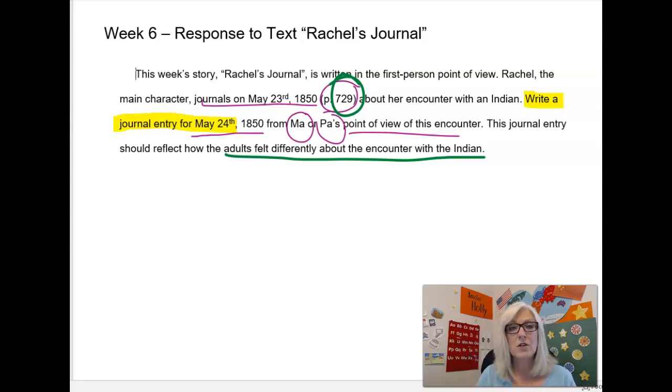When you are writing this entry, it's very important that you don't make up an entry about Ma and Pa and the children encountering the Indian. You need to really use the facts that Rachel puts in her journal, the way that she felt, and what she says about the way that the parents and the other adults felt about the encounter. When you write your journal entry, you should make it look kind of like the journal entries on the text pages. So the first thing that you want to do is write down the date.